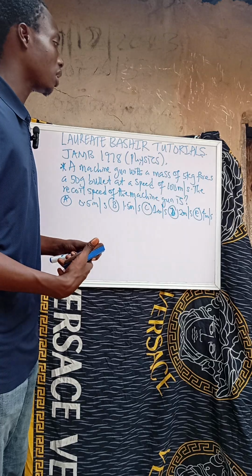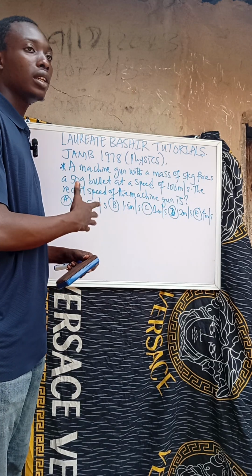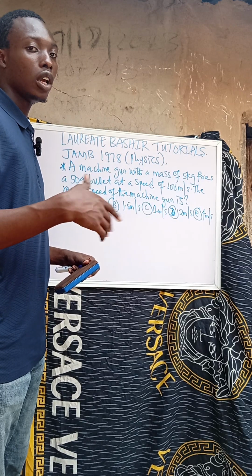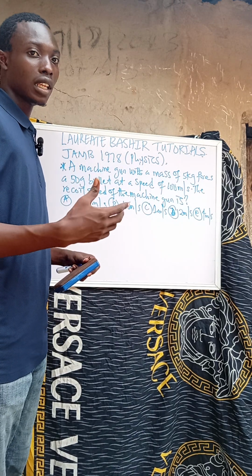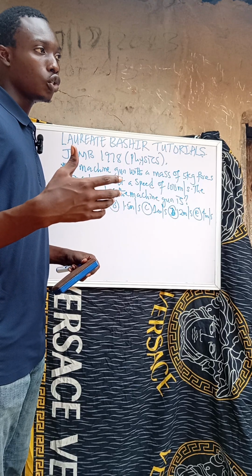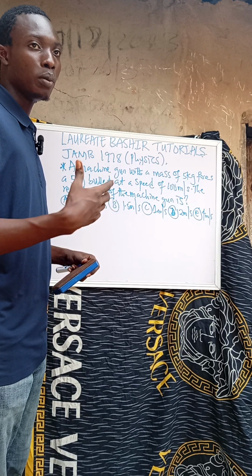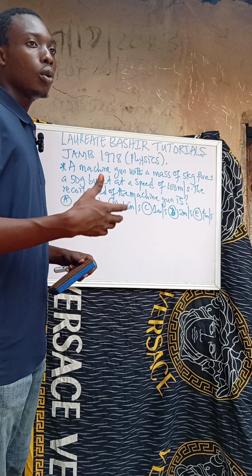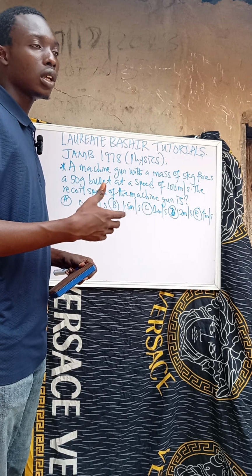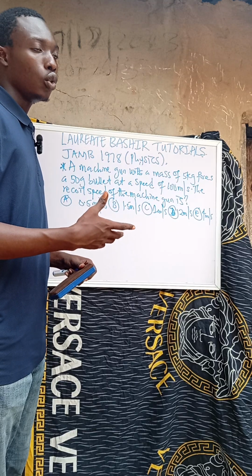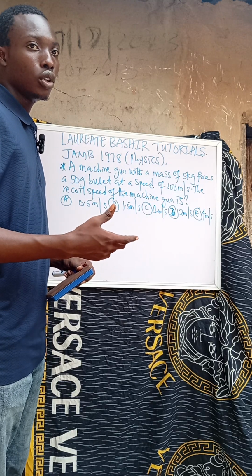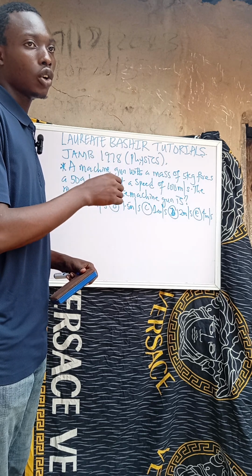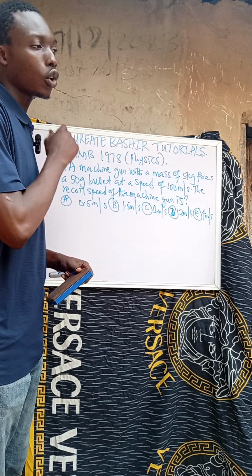If you look at this question, you observe that it falls under gun and bullet, recoil of a gun in physics. So as a science student, you need to study momentum very well. Under energy and momentum is where you find the recoil of a gun. So go and study the law of conservation of momentum, and under it you will see where you study recoil of a gun.